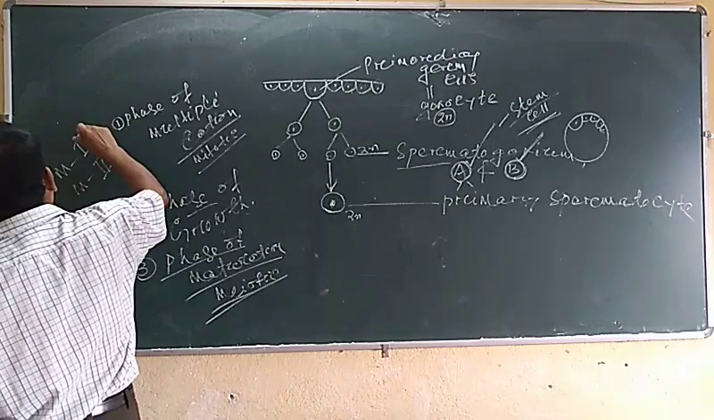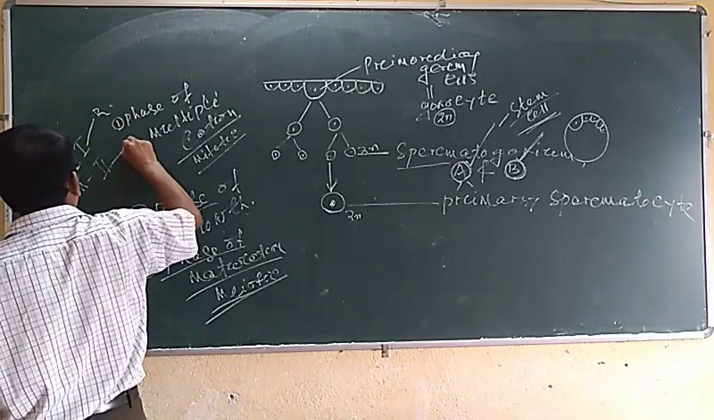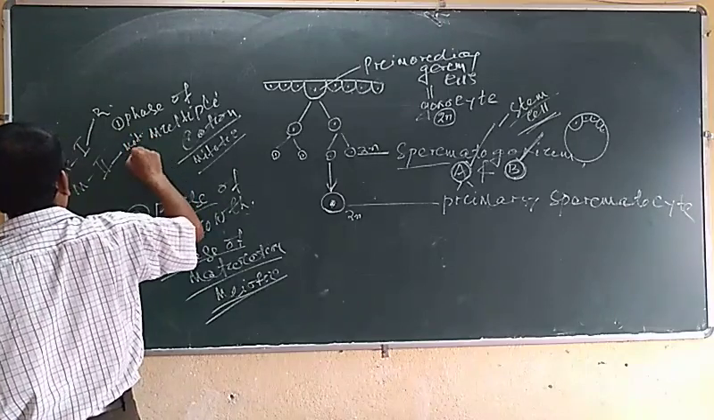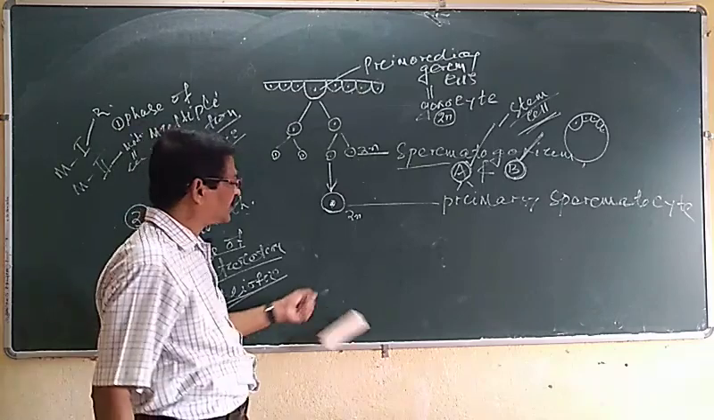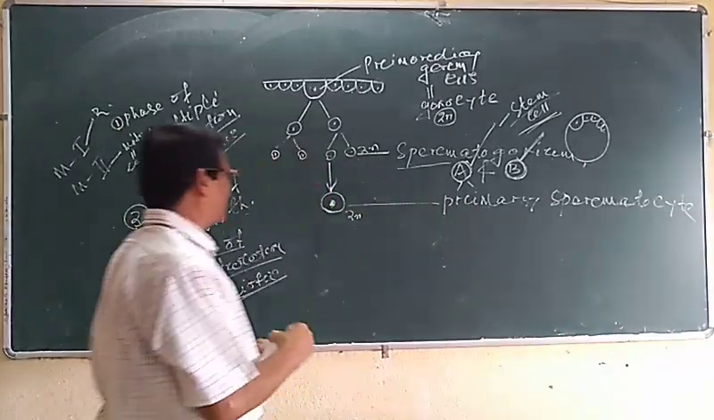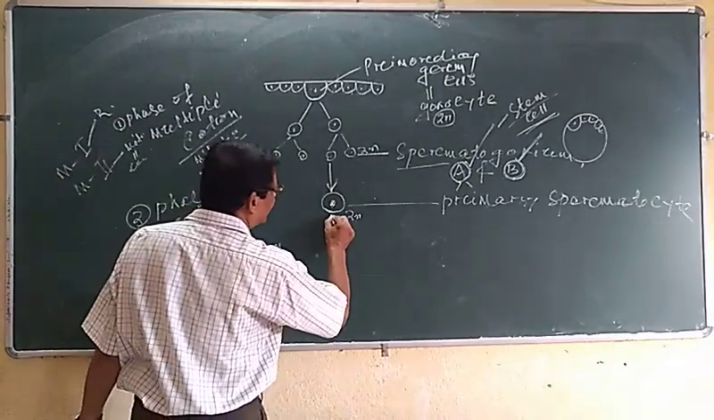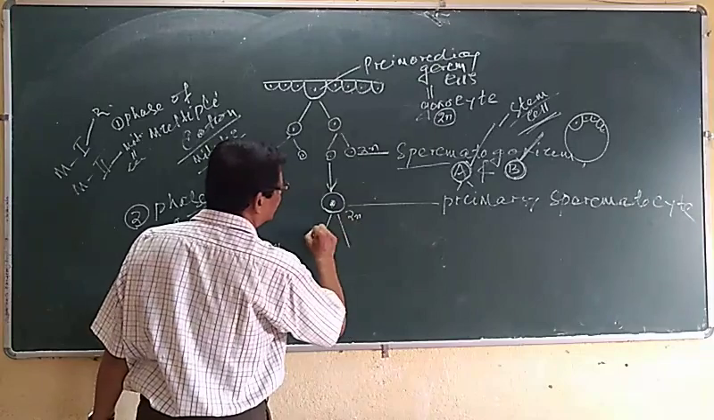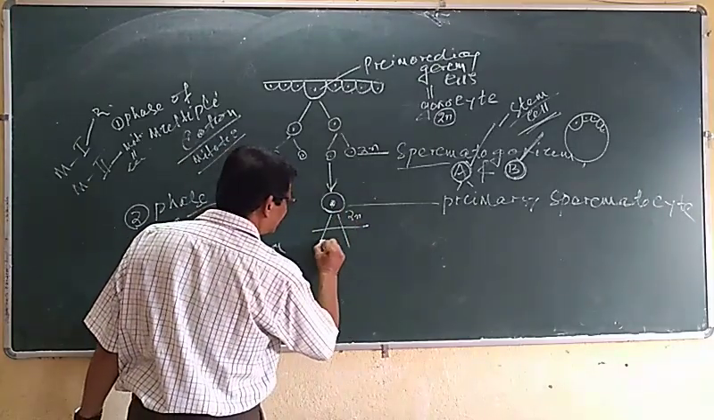Meiosis 1 is the reductional division, and meiosis 2 is similar to mitosis, an equational type of division. So first of all, under the phase of maturation, the first meiotic division occurs, by which the primary